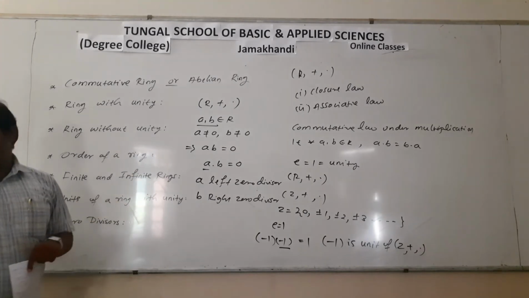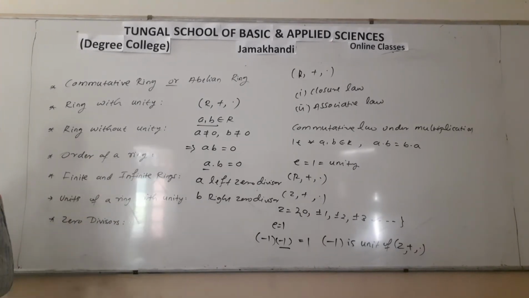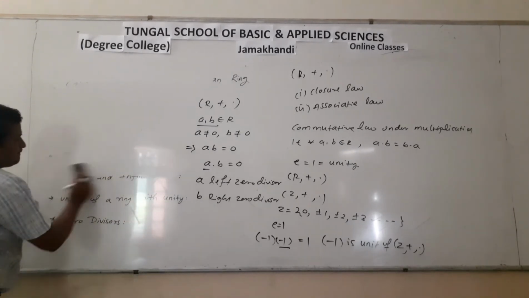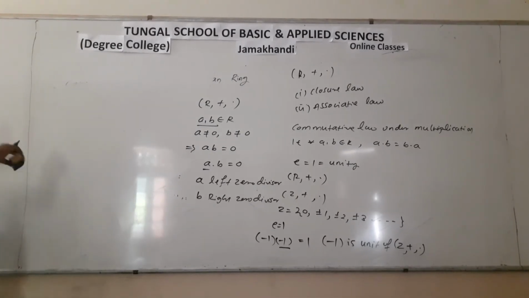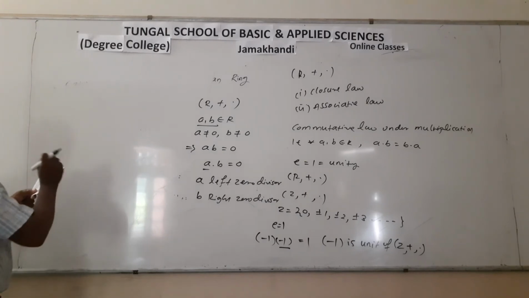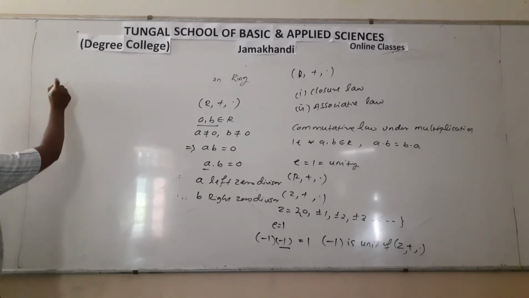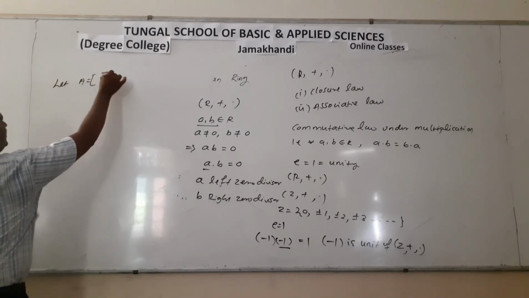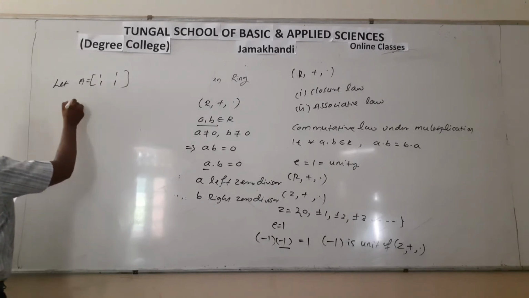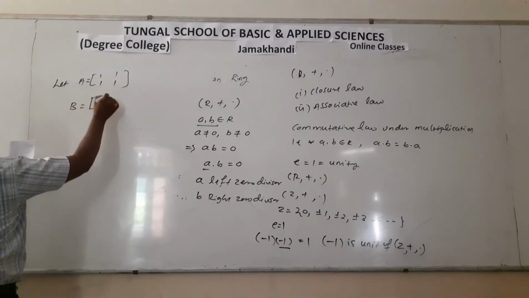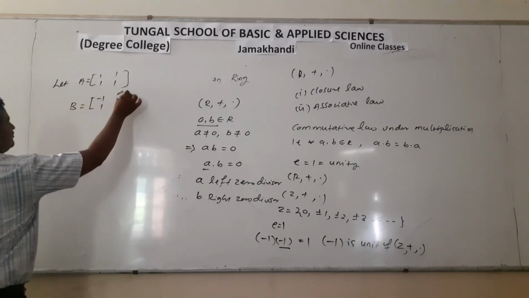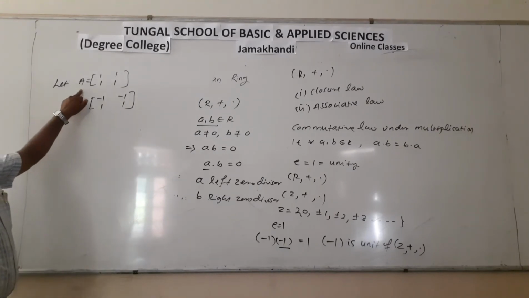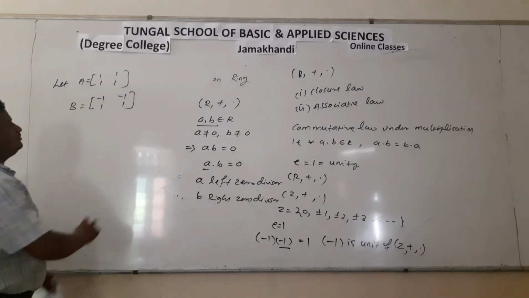Now let us take an example of zero divisors. In the ring of matrices, let us consider the two matrices A equal to [1 1; 1 1] and B equal to [-1 -1; 1 1].